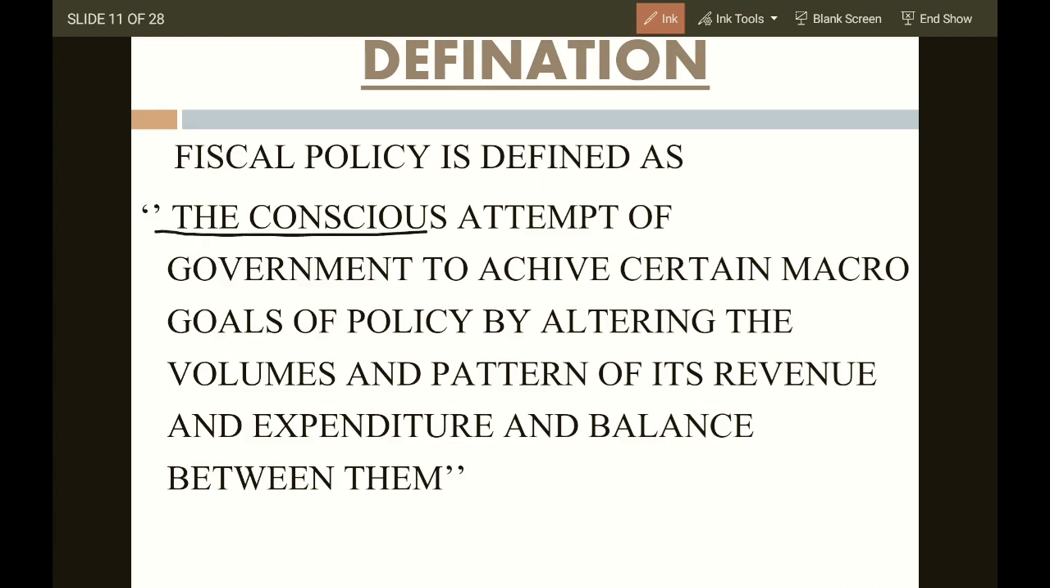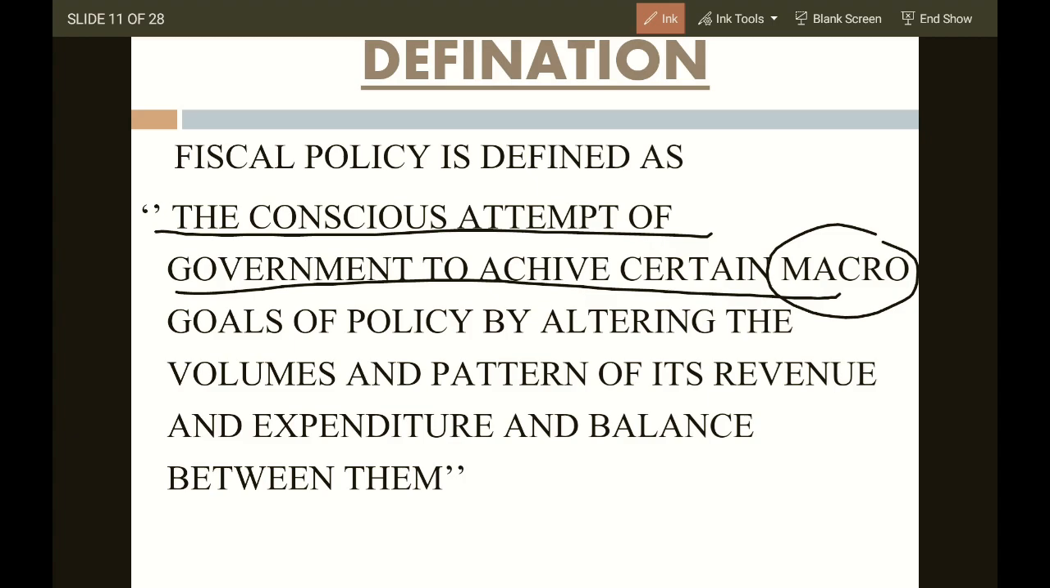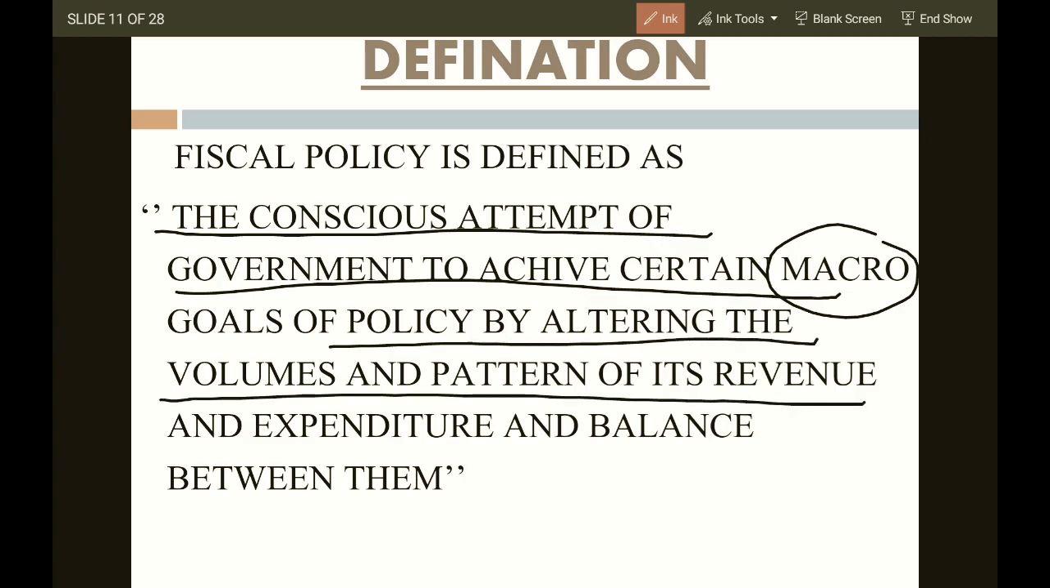See, the conscious attempt of government to achieve certain macro goals. Some macro goals are there. I have told you: providing employability, eradicating poverty, capital formation, infrastructure development, removing regional disparity, imbalance between income and wealth. Policy by altering the volume and pattern of its revenue, changing the pattern of its revenue, where they need to spend. It's very important.